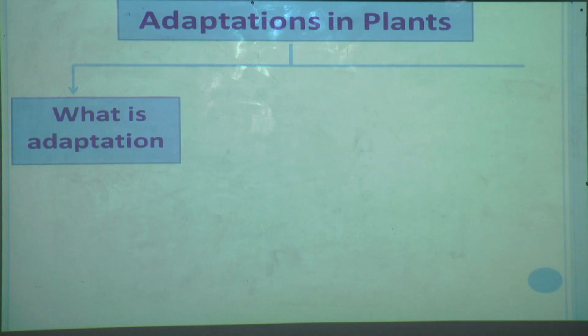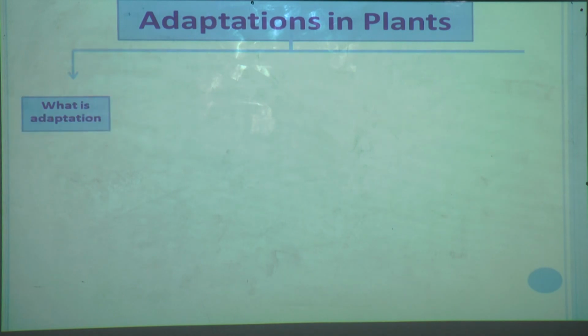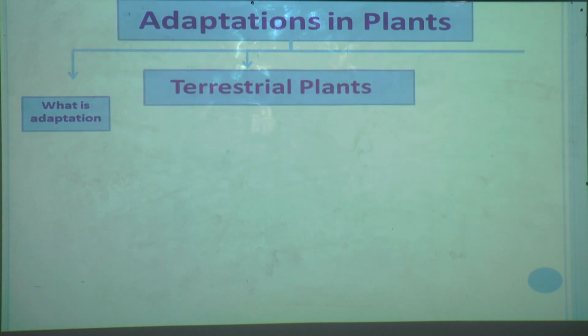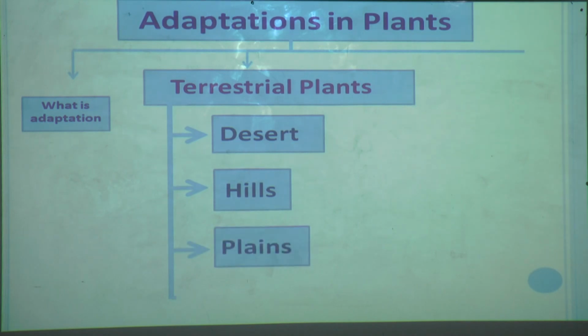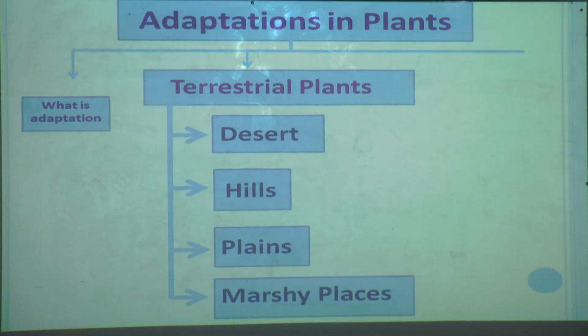After that we have learnt about terrestrial plants. What are terrestrial plants? The plants that grow on land, and there are 4 types of terrestrial plants. What are those? Plants that grow in deserts, plants that grow in hills, plants that grow in plains, and plants that grow in marshy places. These all are terrestrial plants as they grow on land.